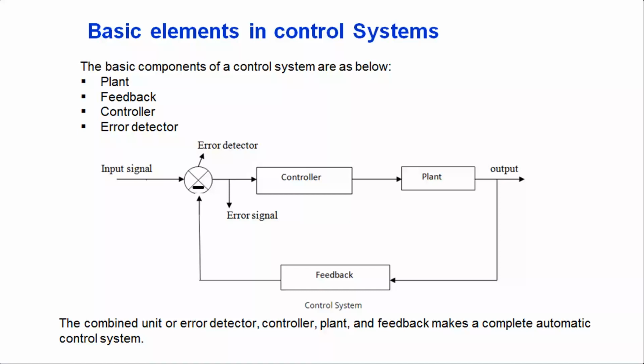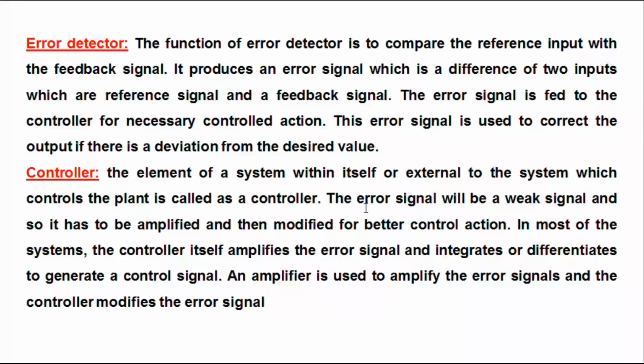Now let's see about the controller. What is controller? The one that controls the plant is called the controller. The error signal will be a weak signal. That is the difference between the signals, a weak signal, so it has to be amplified and then modified for better control action. In most systems, the controller itself amplifies the error signal and integrates or differentiates to generate the control signal.